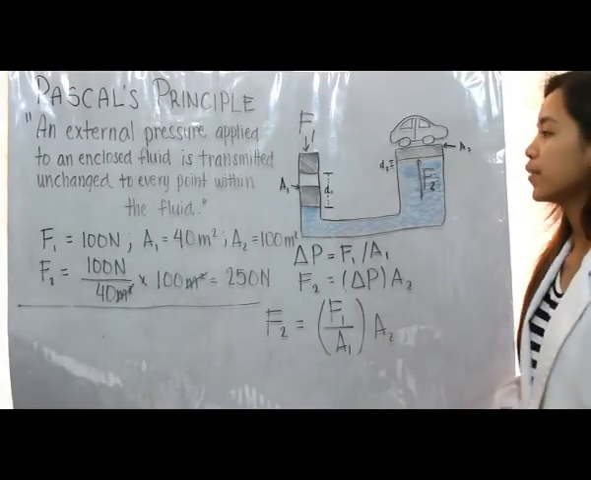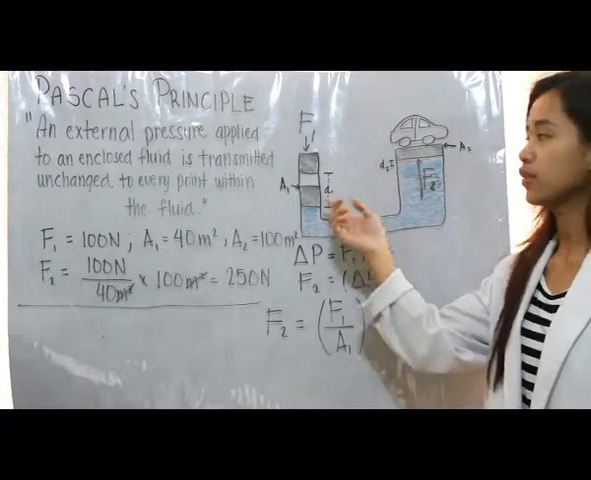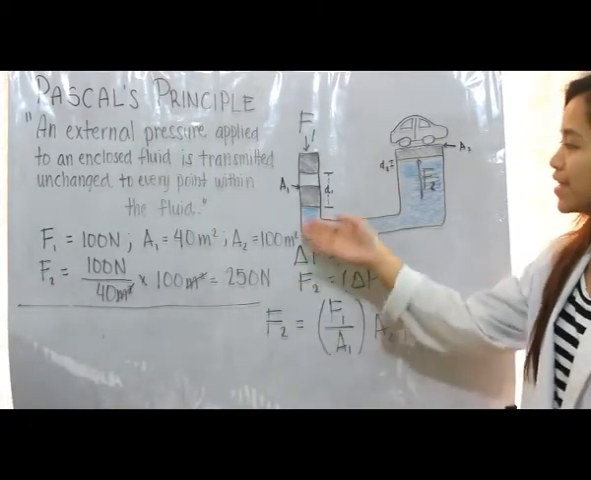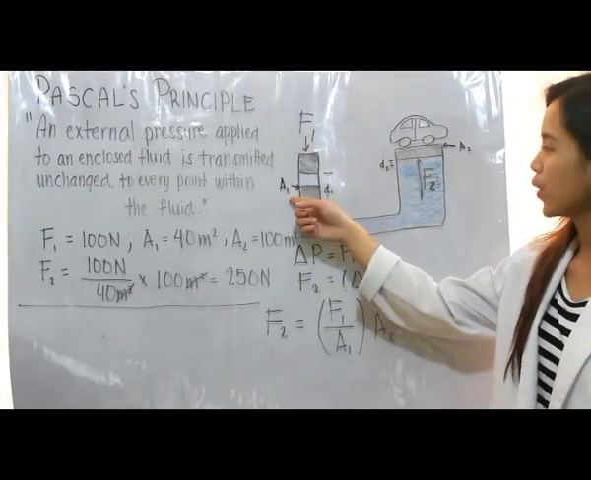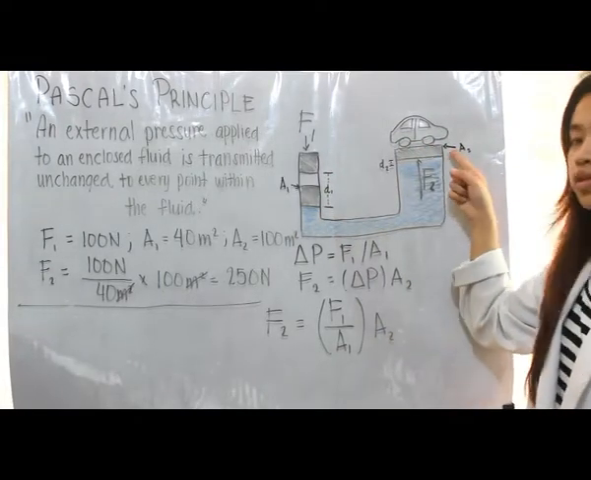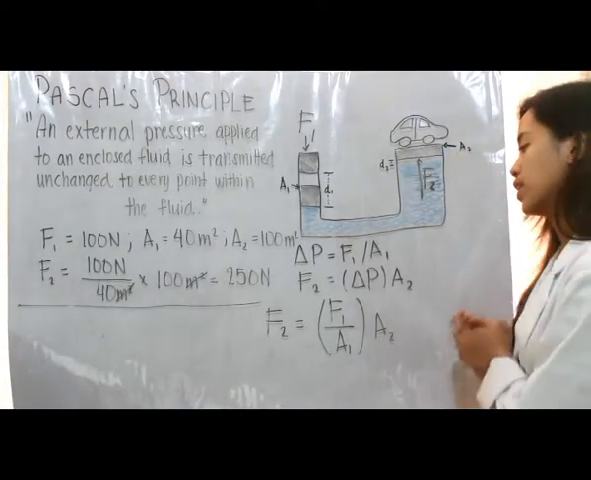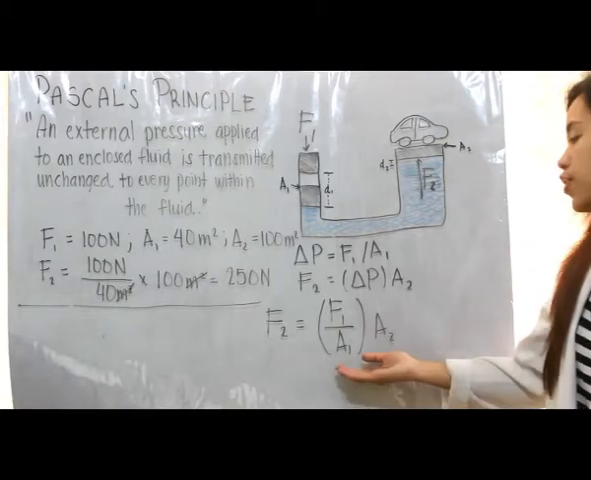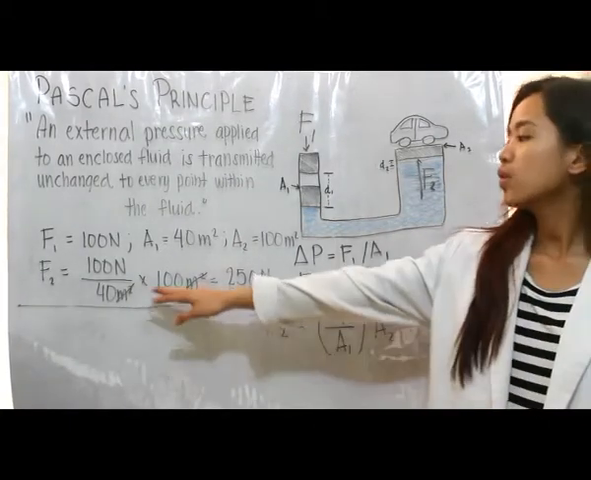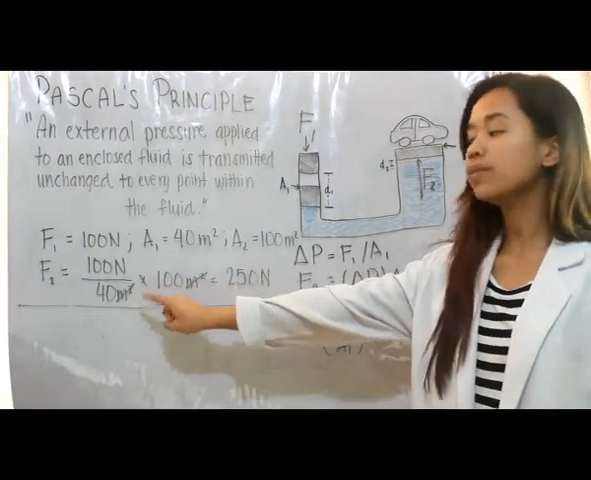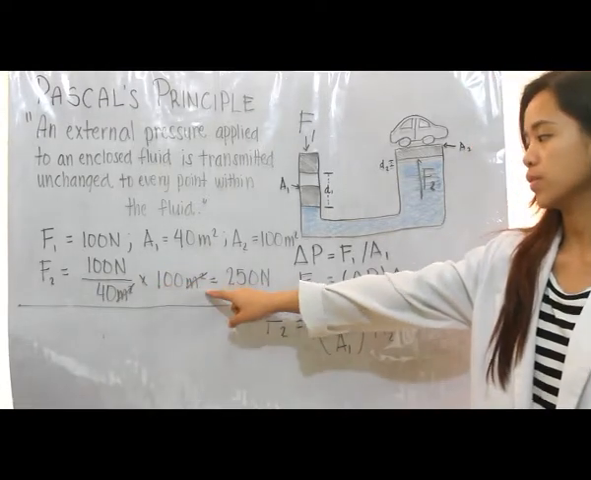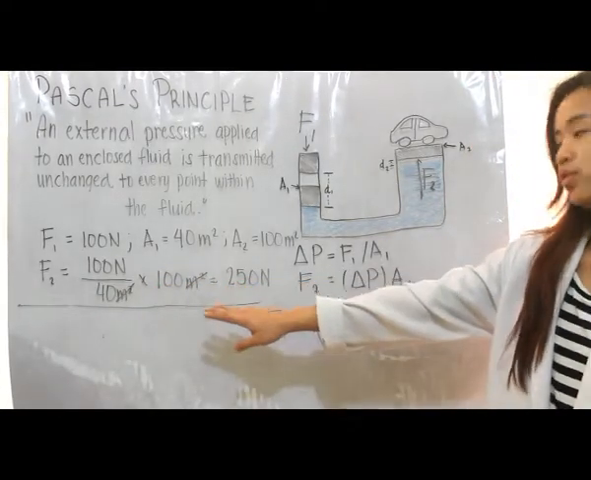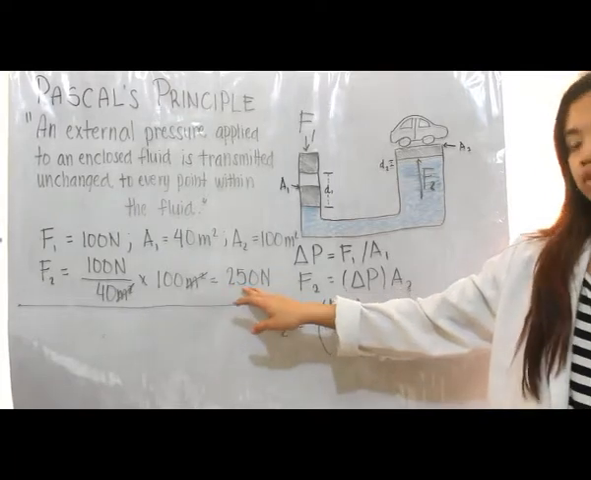So let's say that a force of 100 newtons was applied on this area, and then this area is actually 40 meters squared. Well, this area is 100 meters squared. All we have to do is substitute the values into this formula so we can get 100 newtons divided by 14 meters squared times 100 meters squared, getting a force for F2 as 215 newtons.